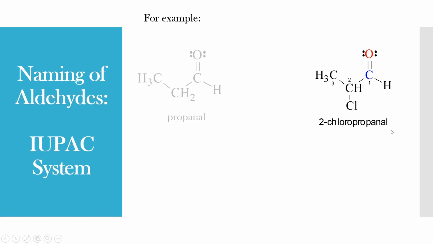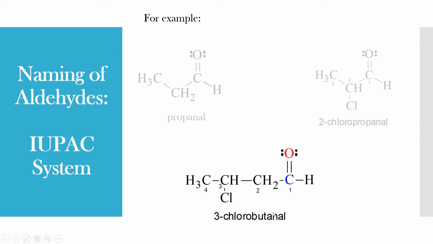Up to here we are clear. But there is one substituent on the second carbon. That is, a chlorine atom is present on the second carbon. Hence, we have to write the substituent first. Hence, the name of this compound is 2-chloropropanal.